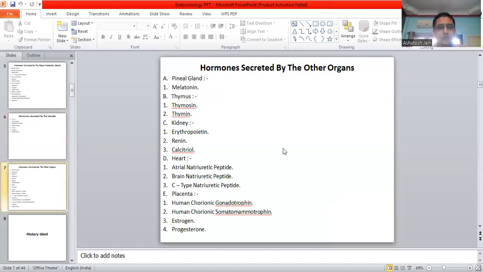hormones secreted by the other organs: pineal gland, melatonin; thymus, the hormones secreted are thymosin, thymine. The kidney hormones secreted are erythropoietin, renin, and calcitriol. From the heart, the hormones are atrial natriuretic peptide, brain natriuretic peptide, and C-type natriuretic peptide. From the placenta, the hormones are human chorionic gonadotropin, human chorionic somatomammotropin, estrogen, and progesterone. I hope everything is clear.